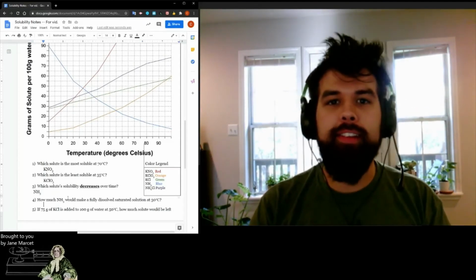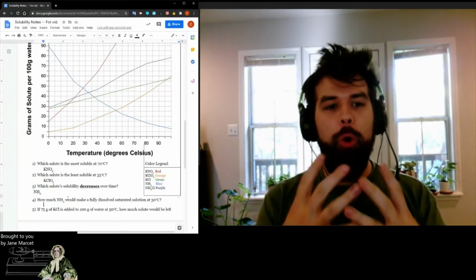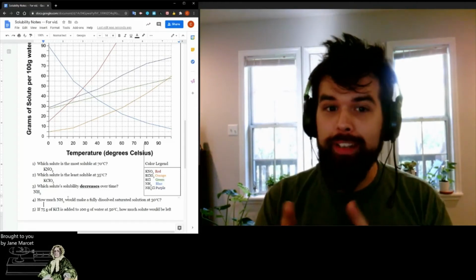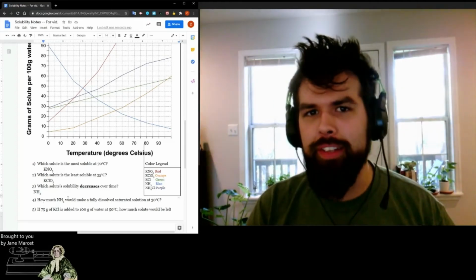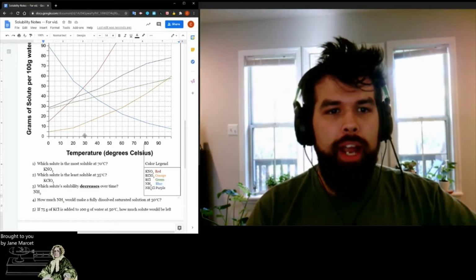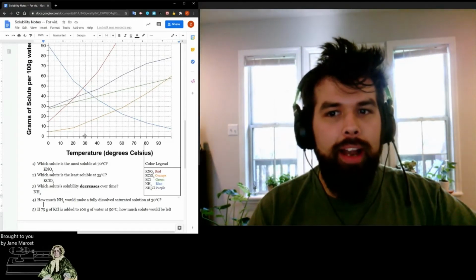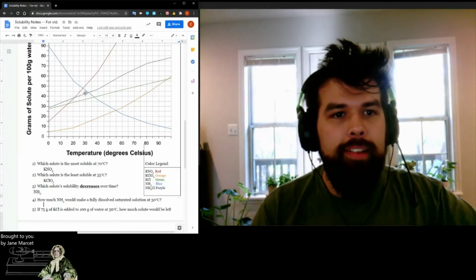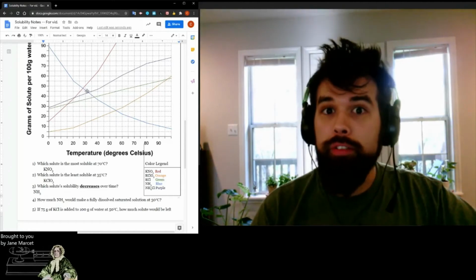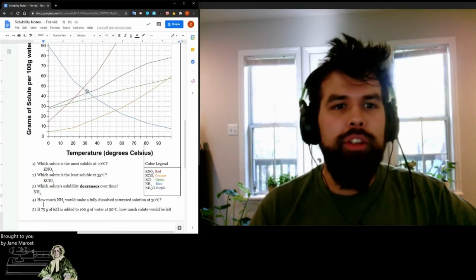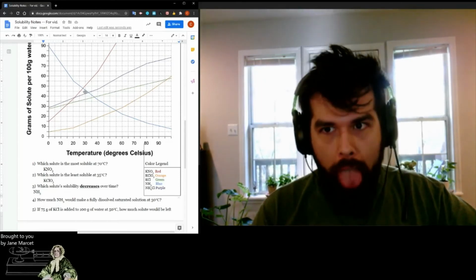Question number 4 asks us to look at the graph to figure out how much ammonia it would take to make a fully dissolved, i.e. saturated, solution at 30 degrees Celsius. Let's look at our graph. We'll go to 30 degrees Celsius here at the bottom, and then come on up until we hit ammonia, which was the blue line. I know because I can look at my key over here. So let's come up, and it looks like it's hanging around about that.